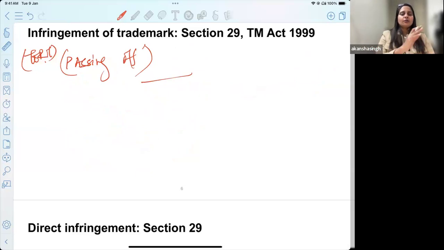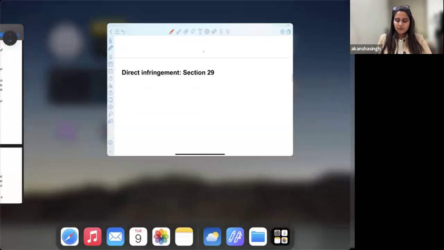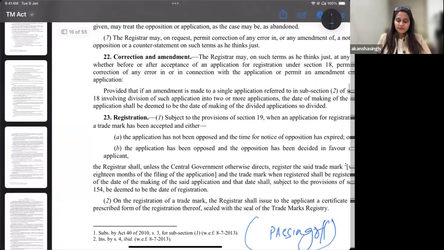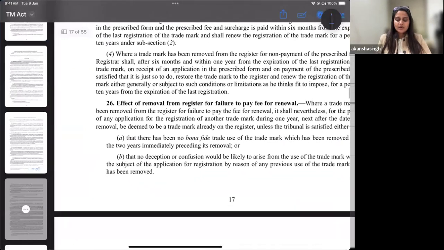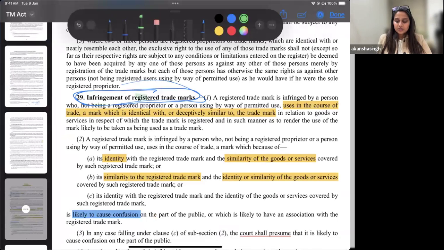So if you have a registered trademark, you get a certain set of rights. If you have an unregistered trademark, you also get a certain set of rights, maybe not similar. The entire procedure of proving that there has been infringement is also different for registered and unregistered trademark. So the distinction is there, but we acknowledge a remedy for both. As I just said, Section 29 of the Trademark Act you must mention, because this covers the idea of direct infringement. There are two sets of infringement that you can mention with regards to a registered trademark, not an unregistered trademark, only a registered trademark.